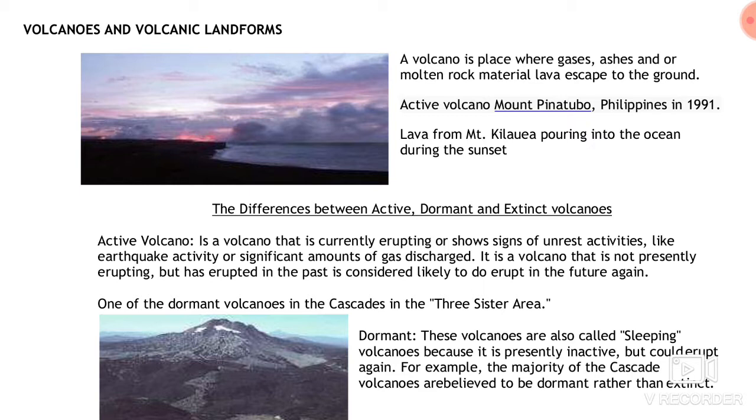You are well aware of the volcanoes and the volcanic eruptions, which lead to the passage of lava, ashes, smoke and gases escaping to the ground, and also enveloping the nearby atmosphere to a considerable height. There are numerous active volcanoes and numerous dormant volcanoes on the surface of Earth. One such active volcano is Mount Pinatubo, which lies in the Philippines and erupted in 1991.